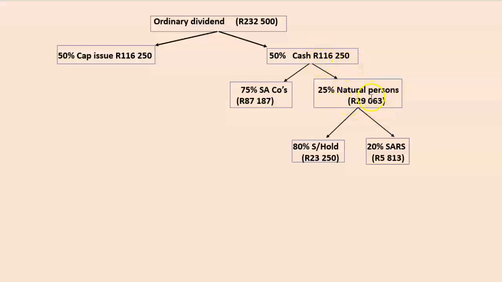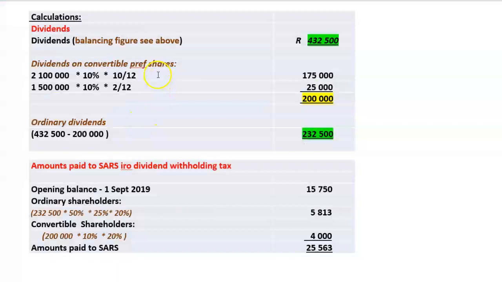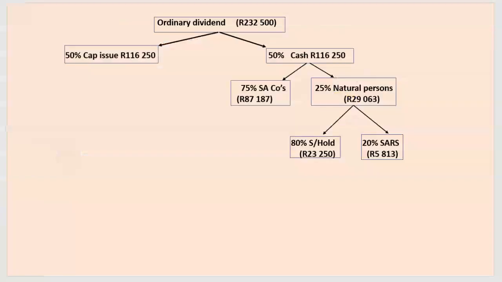Now there, 80% of the 29,063 will go to the shareholders, and 20% of that amount will go to SARS for dividend withholding tax. So if we're going to work out total dividend withholding tax, it is going to be on the ordinary shareholders, that 5813 that we have there.